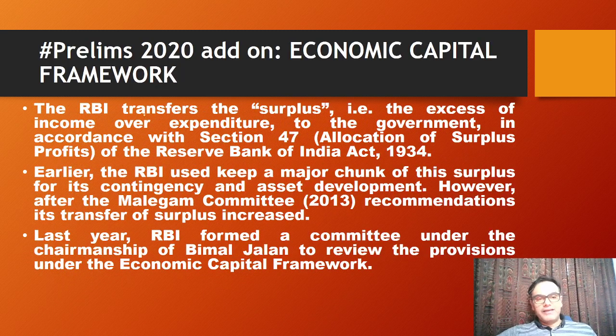Then the economic capital framework. This has been much debated and much in the news last year. So let's see what this is. The RBI transfers the surplus, that is the excess of income over expenditure, to the government in accordance with section 47, that is allocation of surplus profits, of the RBI Act 1934. So this is the basic rule. Now earlier, RBI used to keep a major chunk of the surplus for its contingency and asset development. However, after the Malegam Committee recommendations in 2013, the transfer of surplus was increased.